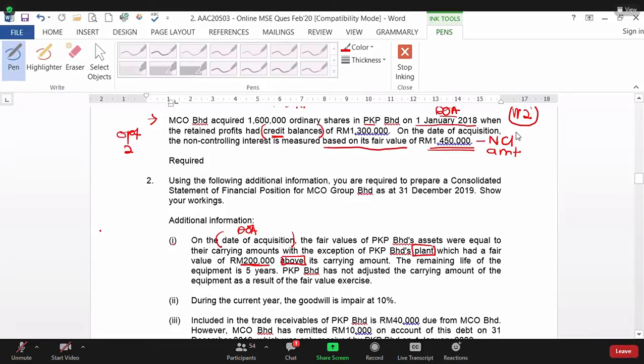So double entry for this one. Debit plant, PPE. Credit FV&E. Which you have to show into your working 2. So up to here, this is working number 2. Why working number 2? Because it happened at DOE.